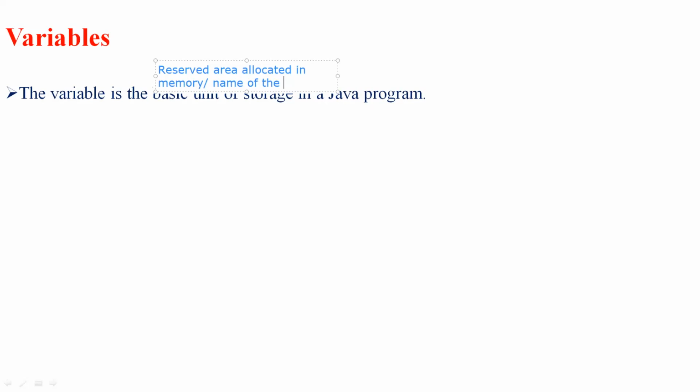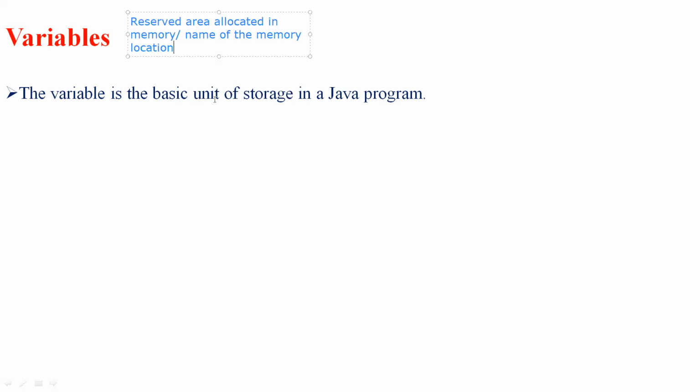So a variable is nothing but the name of a memory location. It acts as a basic unit of storage in a Java program.